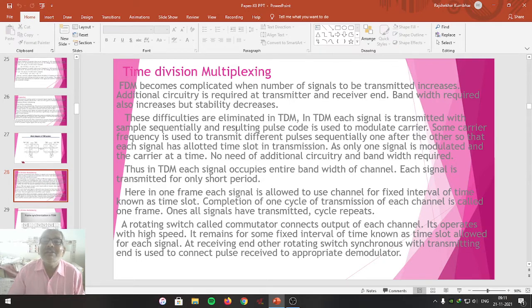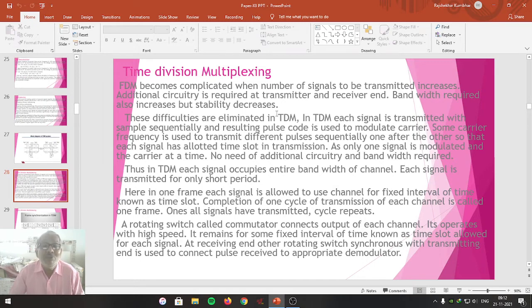Meaning thereby, if the number of signals at the inputs is increased, then FDM becomes complicated from the point of view of additional circuitry required at the transmitting and receiving end. Bandwidth requirement will also become more, which will decrease the stability. This happens for FDM when the number of signals becomes more,